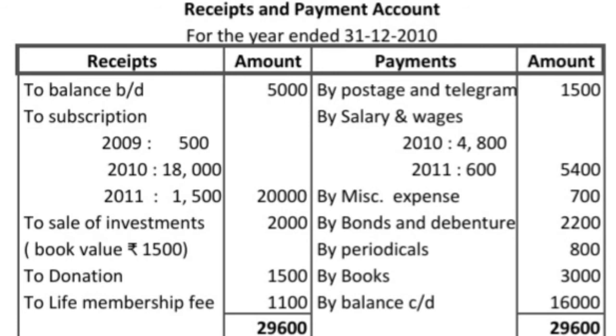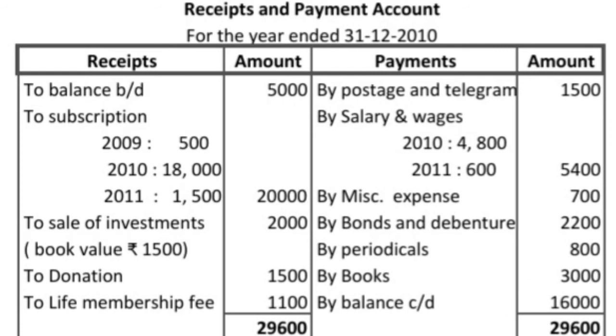In this question, a receipt and payment account is given. The items in the receipt side after the balance brought down are any one of three items: either income, or liability, or cash received from sale of any assets. These are the three sources of cash receipts shown in the debit side of the receipt and payment account.